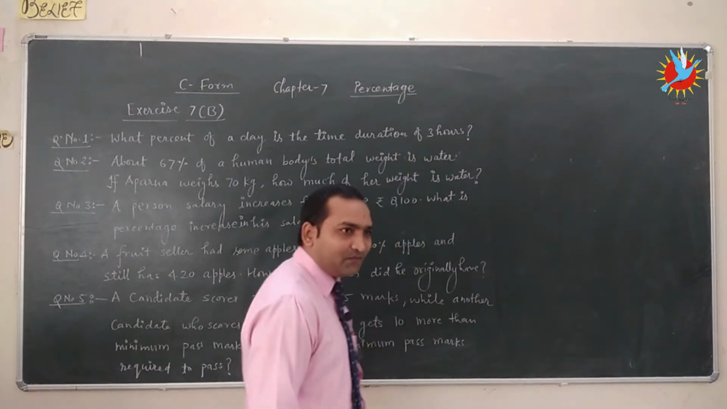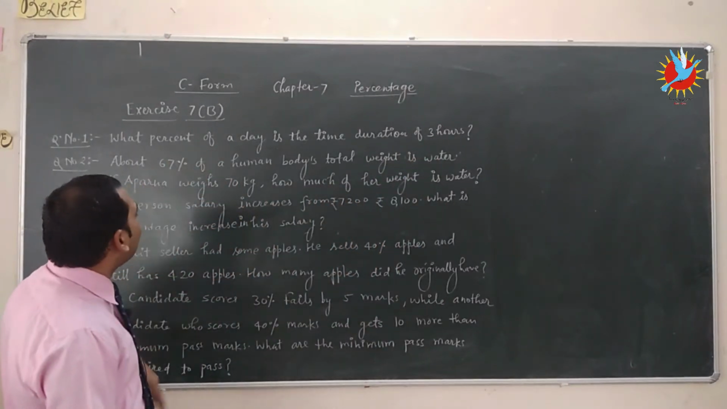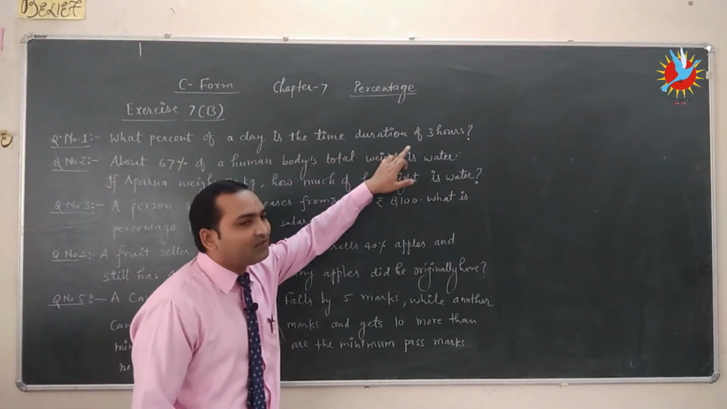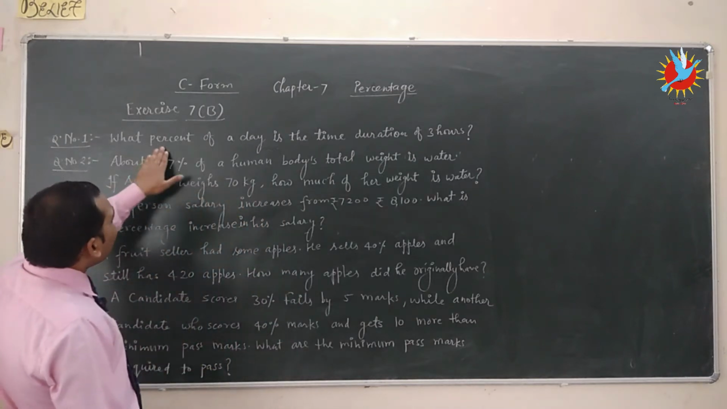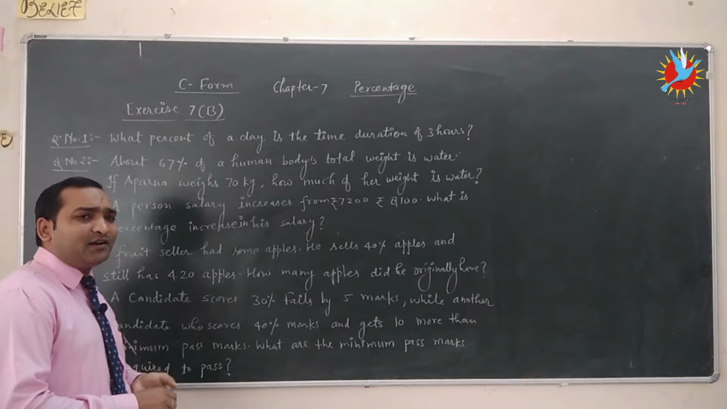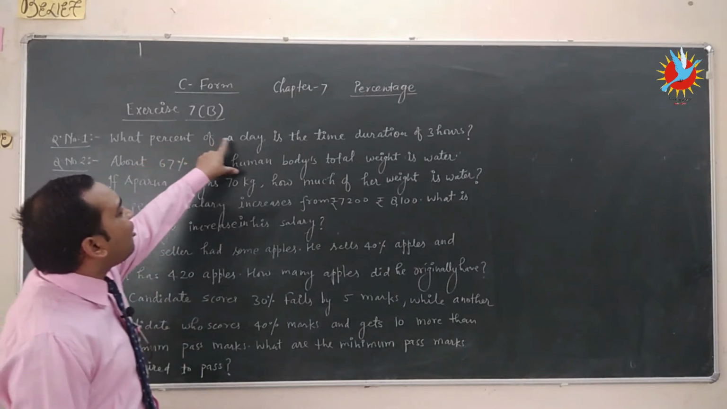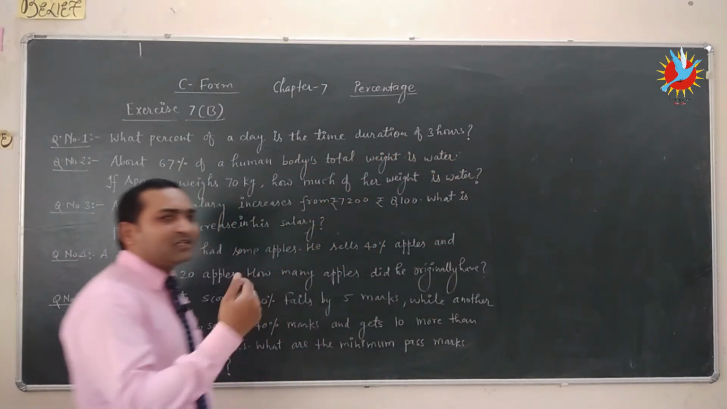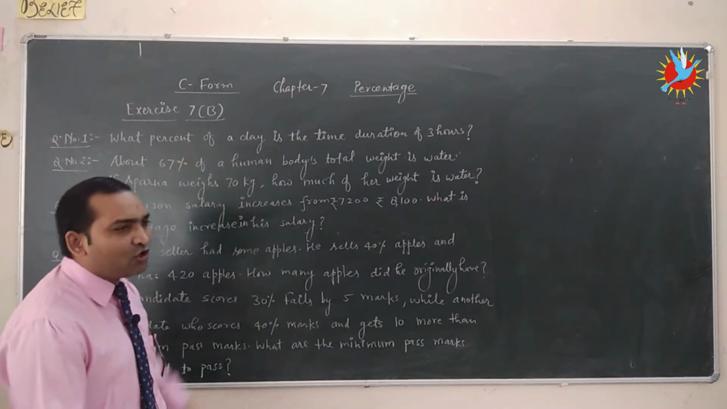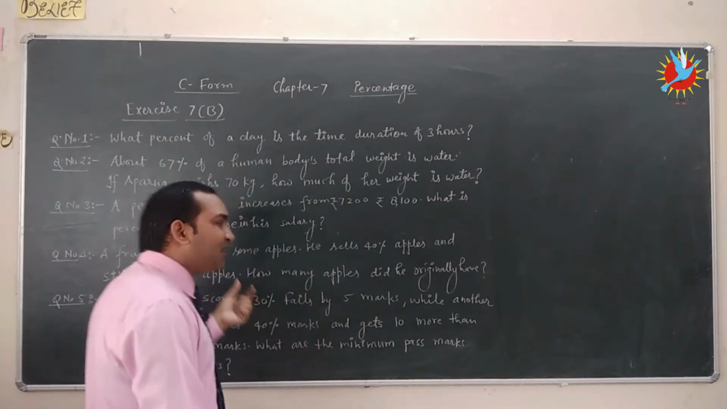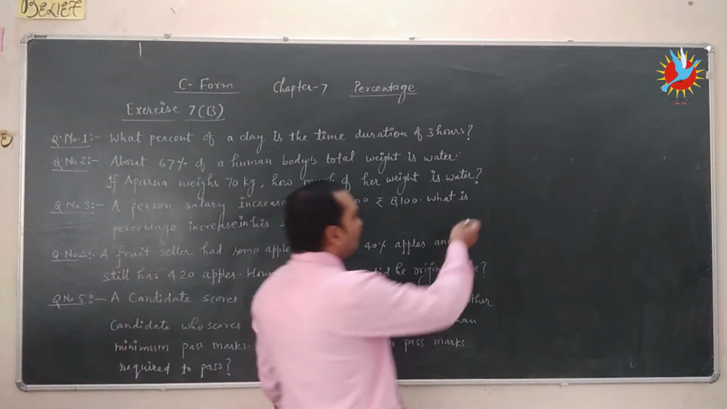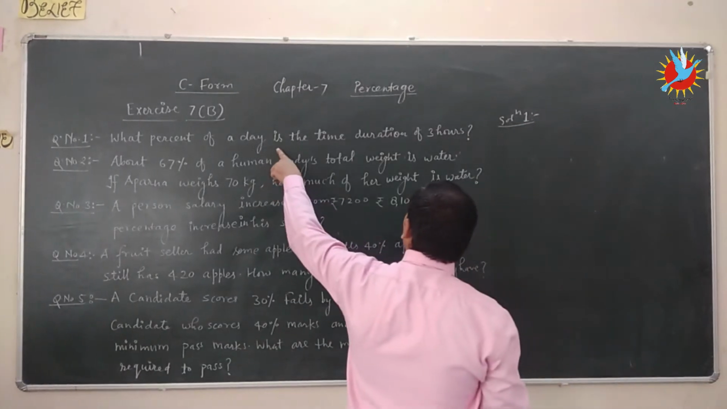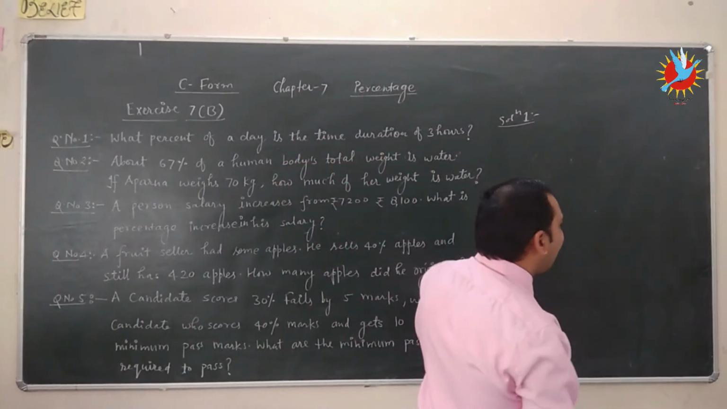of 3 hours? This is our first question. What percent of a day is the time duration of 3 hours? We consider, let x% of a day be the time duration of 3 hours, meaning x% of a day is equal to 3 hours, and then find the value of x.